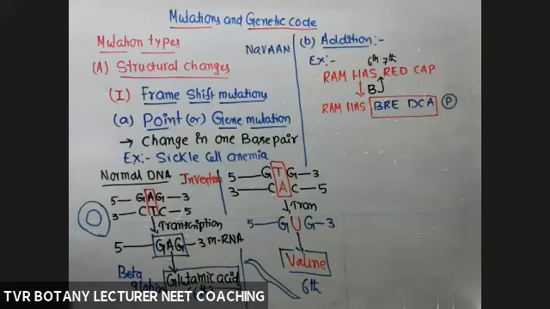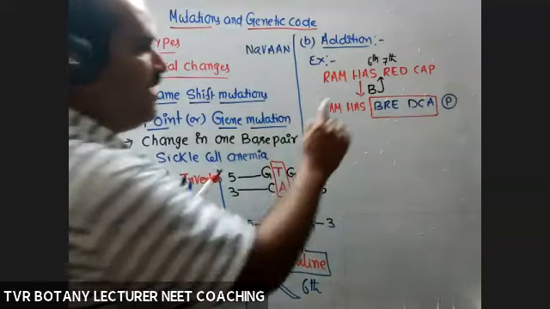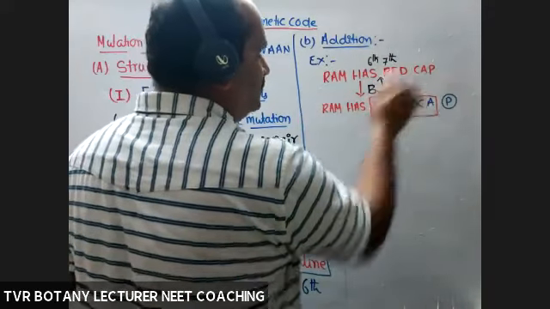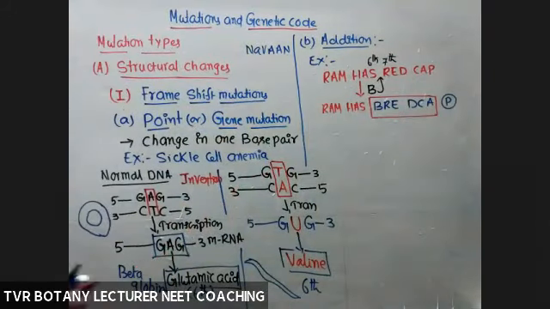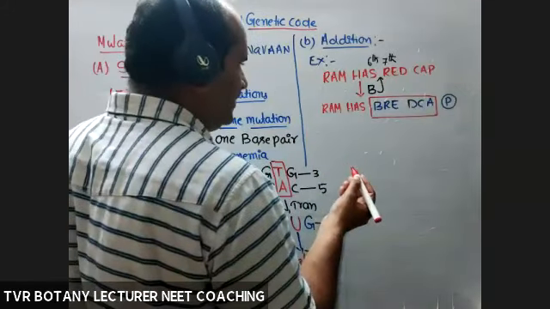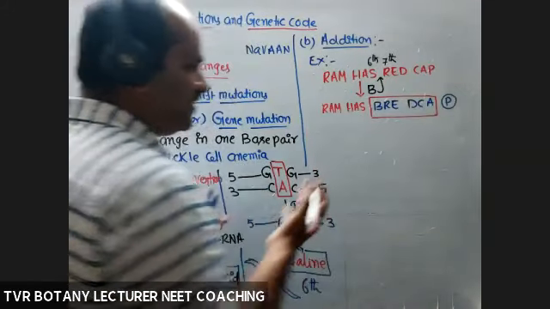Okay, so definitely they will question you. From the point of insertion, what about the number of reading frames changed here? 1, 2. They will give you a certain number of nucleotides, or they will give you a certain number of triplet codons, and a nucleotide is added in between these two. What about the change? Some people are taking exit. Please don't take exit, please. Okay, we are taking a lot of pain to explain.